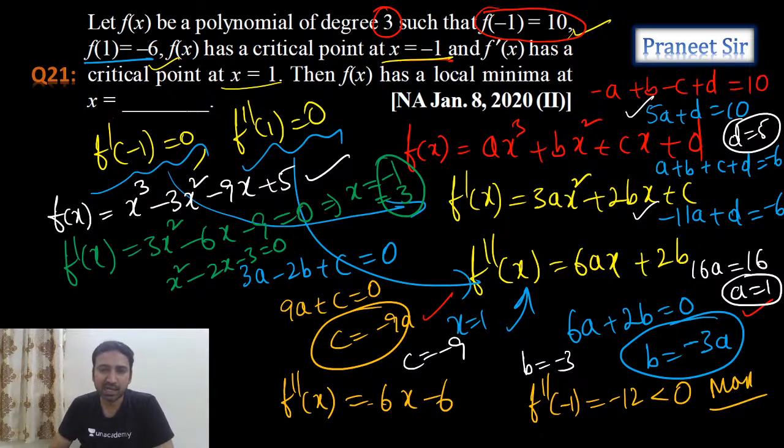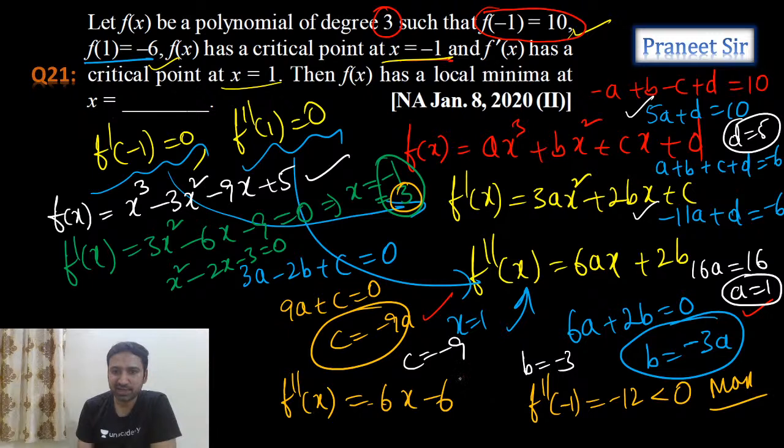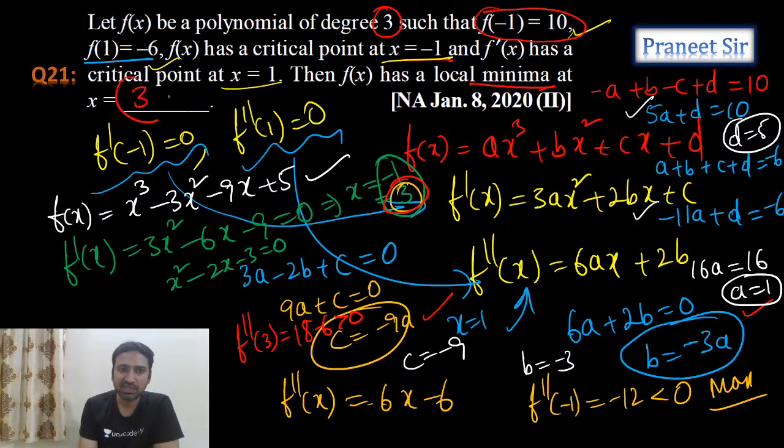So now let's substitute another critical point, which is 3. If you substitute the 3 here, how much do you get? F double dash 3, how much am I getting, guys? 18 minus 6, positive. So we can say that local minima at x equals 3. So 3 is the answer.